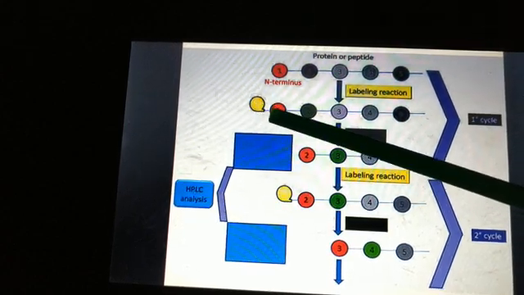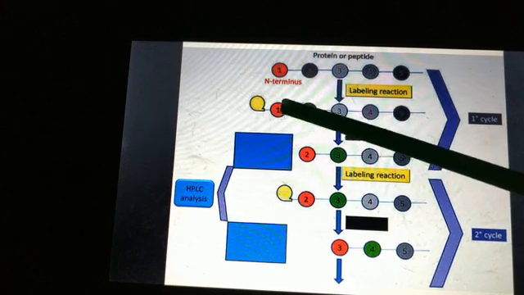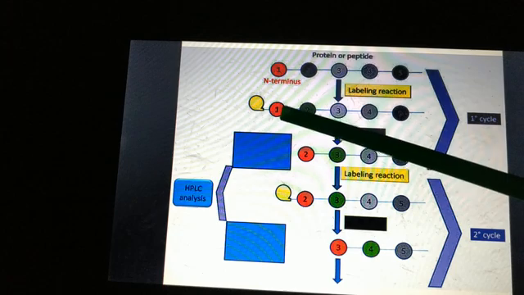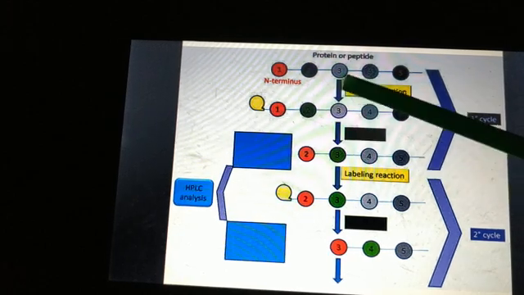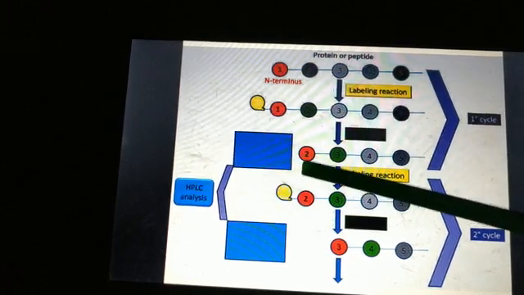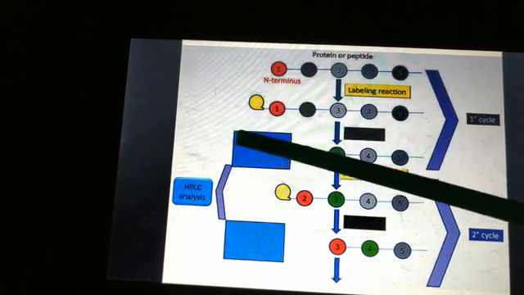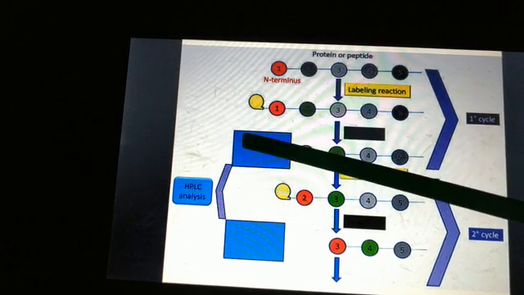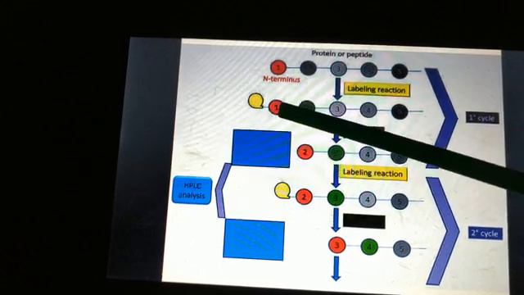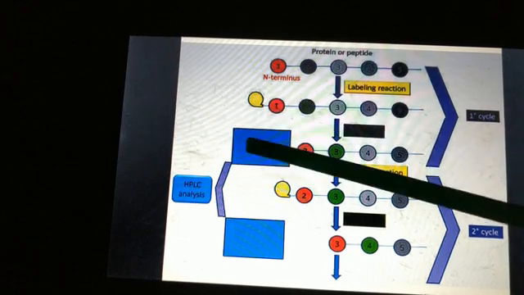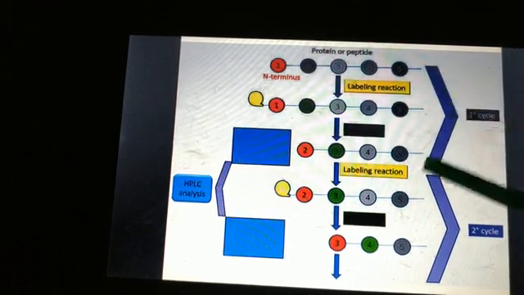Okay, so now we have labeled amino acid number 1. After labeling, in the next step, we will cleave and remove it. So we will get amino acid number 1 here. This is our cycle 1.